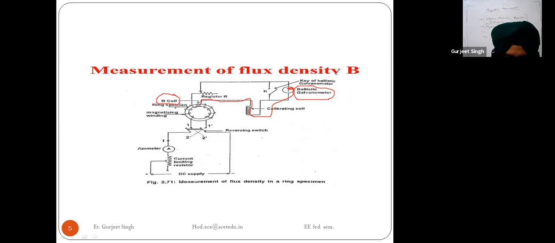This ring specimen is wound with the magnetizing winding. Now I am talking about the second type of winding, that is the magnetizing winding. First we have done the search coil or B coil, and the B coil is connected to the ballistic galvanometer. Second we are using the magnetizing winding.